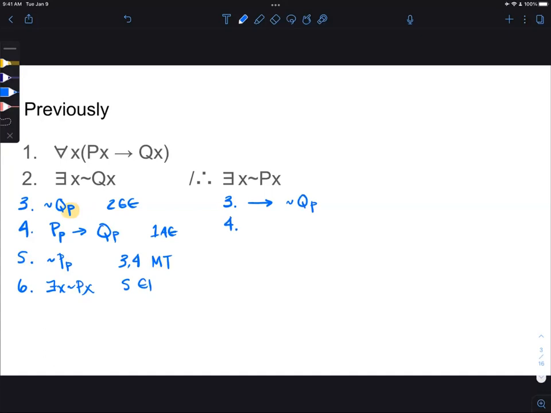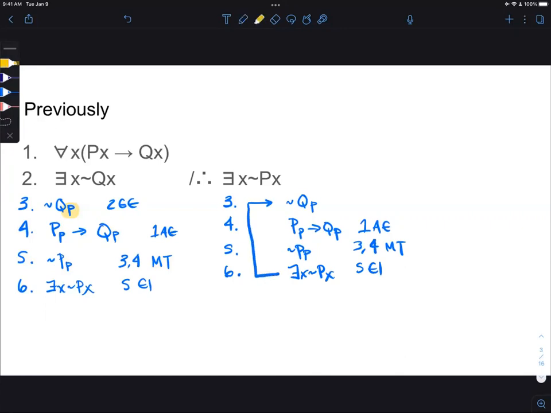So I'm going to use universal elimination, just like I did before. And then I'm going to do modus tollens, and I'll get exactly the same thing from the same lines. And then I'm going to do the existential introduction step. Everything has been identical. The only difference is I'm doing it in a subproof. And then when I hit the thing that I want, that no longer has this in it, see there's no P left when I get to the last line,